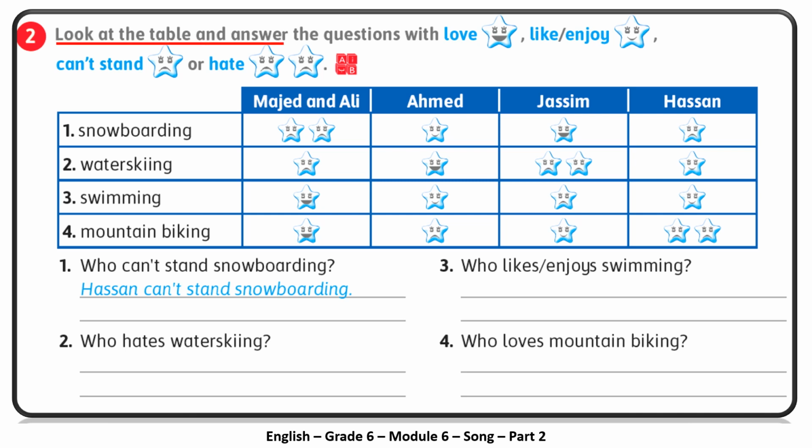Look at the table and answer the questions with love, if you see that star with this face, like or enjoy, if you see that smiley star, can't stand, if you see one sad star, and hate, if you see 2 sad stars.